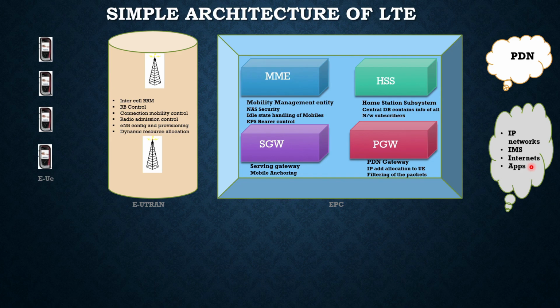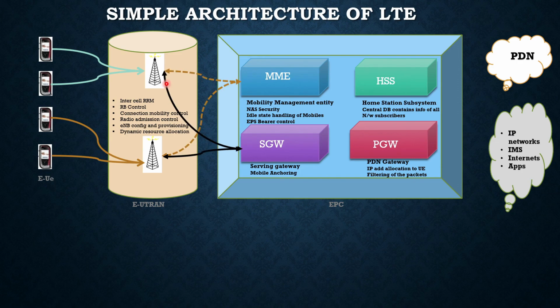All these network elements are interconnected with each other. The evolved UE is directly connected to your E-UTRAN, and E-UTRAN has all the different network elements clubbed under one single network element. In turn, E-UTRAN coordinates with your EPC for every authentication, every signaling information, and every service that the UE is accessing.